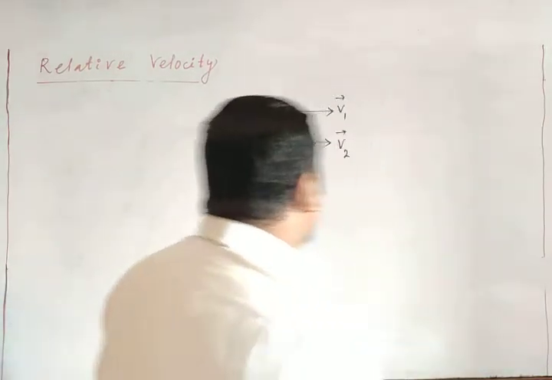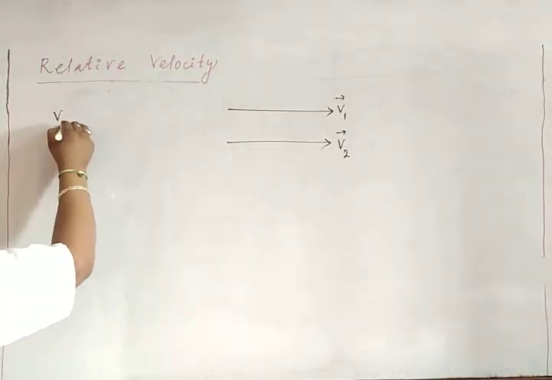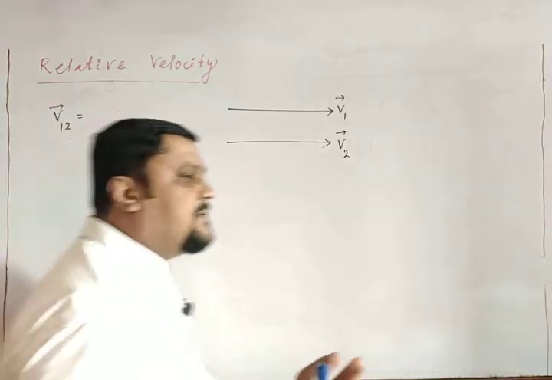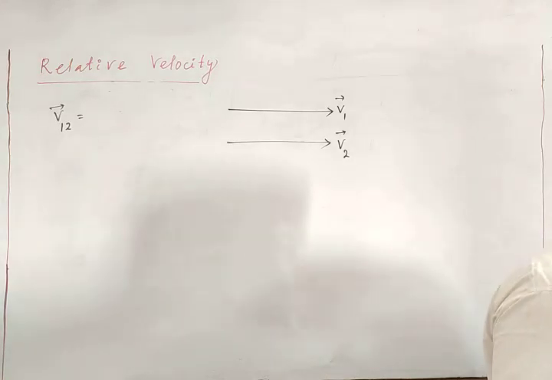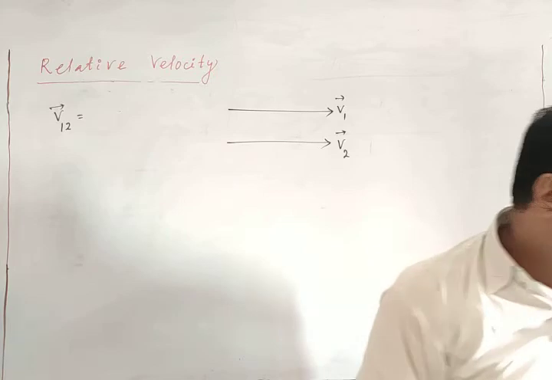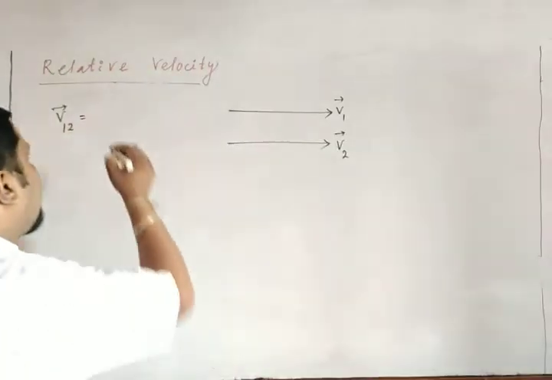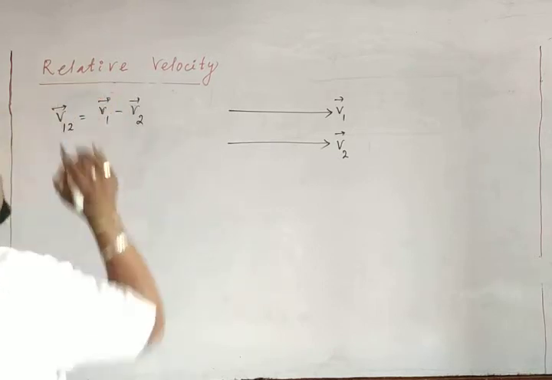So as you know, the relative velocity of 1 with respect to 2 is equal to what we have discussed right now. Velocity of object 1 with respect to 2 means we will write v1 minus v2. That is the formula we got.